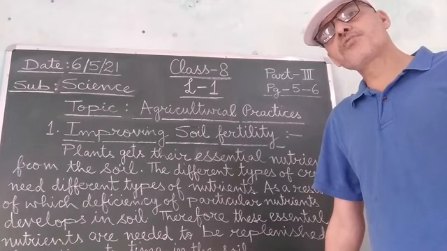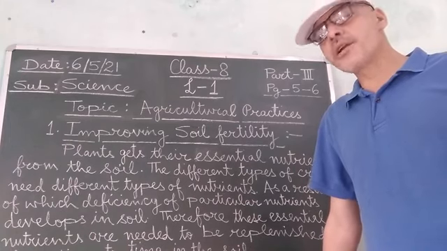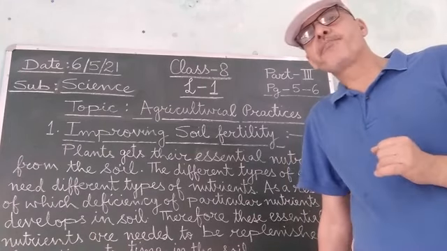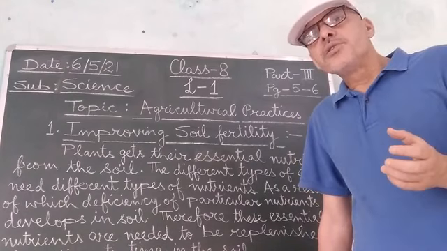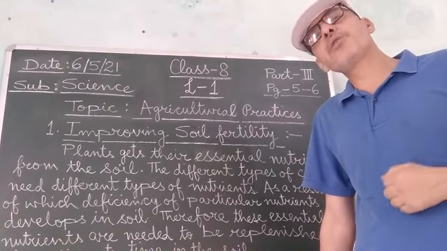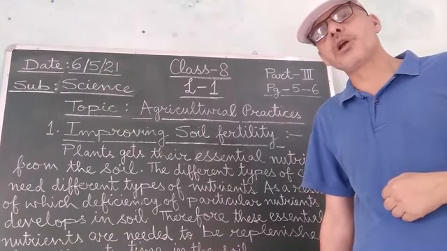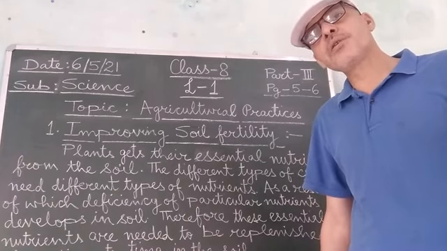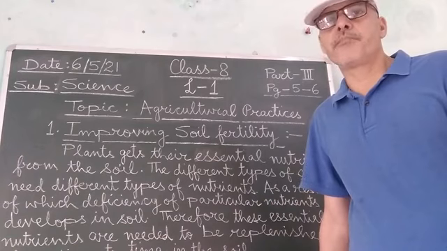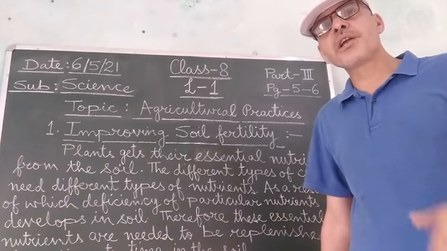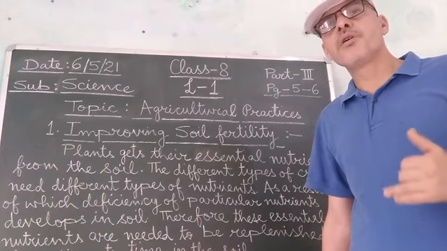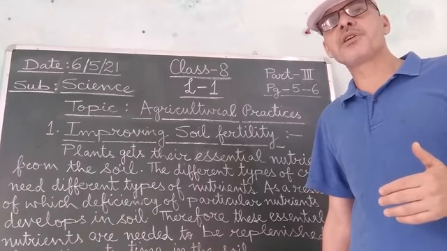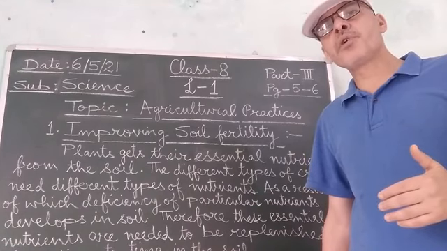Now see students, what will be the advantage? You all know that wheat plants take in a very large amount of nitrogen from the soil for their normal growth and for giving a very good yield of the crop. So as a result, if we continuously keep on growing wheat crop season after season, then what will happen?